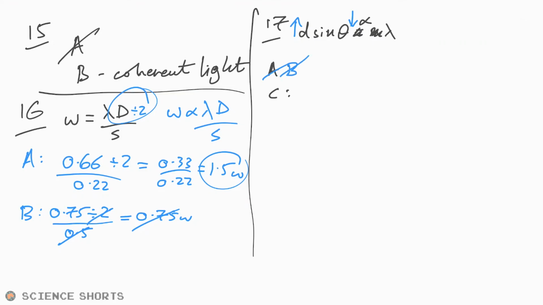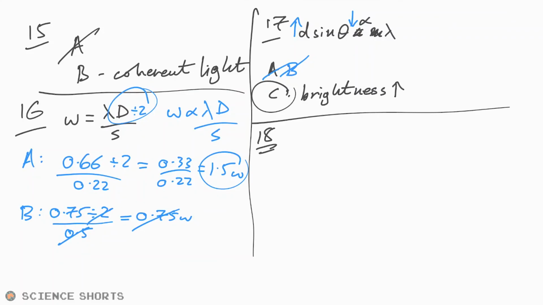Let's have a look at C. Width of the central max decreases. What's going to happen to the brightness of the central maximum? Well, if the central max is more condensed now, as it were, then that means that the brightness will increase because the intensity is going to be increased. So it does look like it's going to be C. Makes sense, doesn't it? The more spread out the light is, the less intense it's going to be, and vice versa.